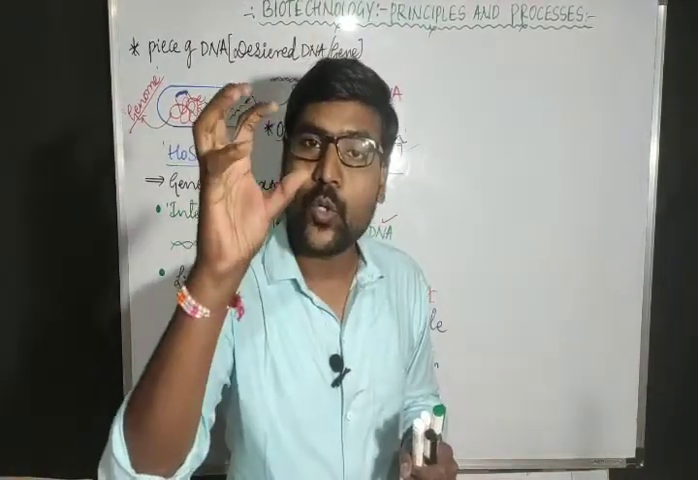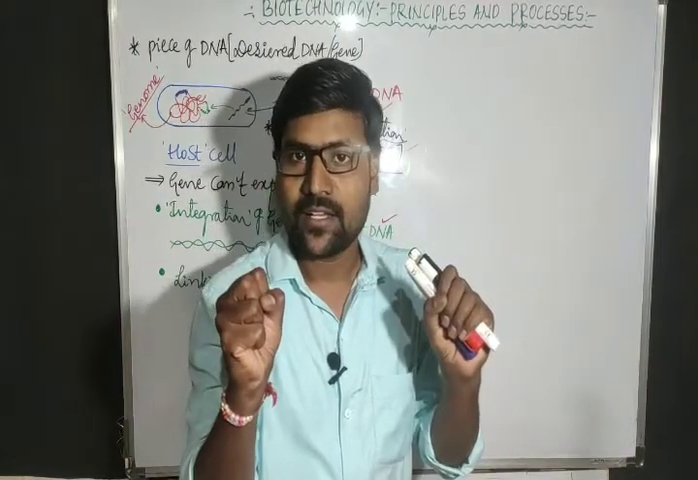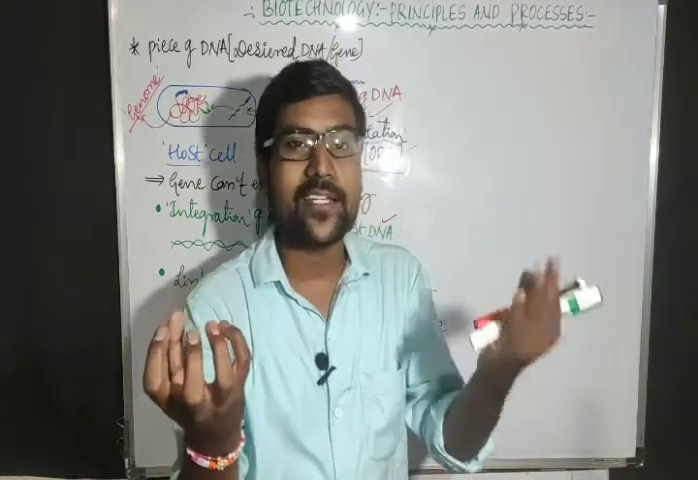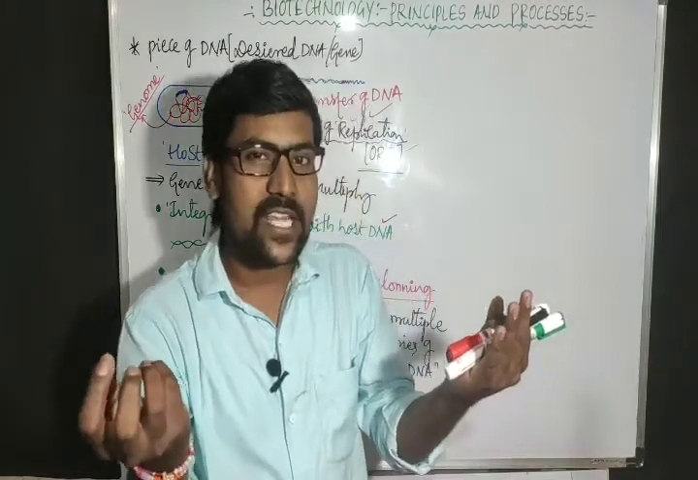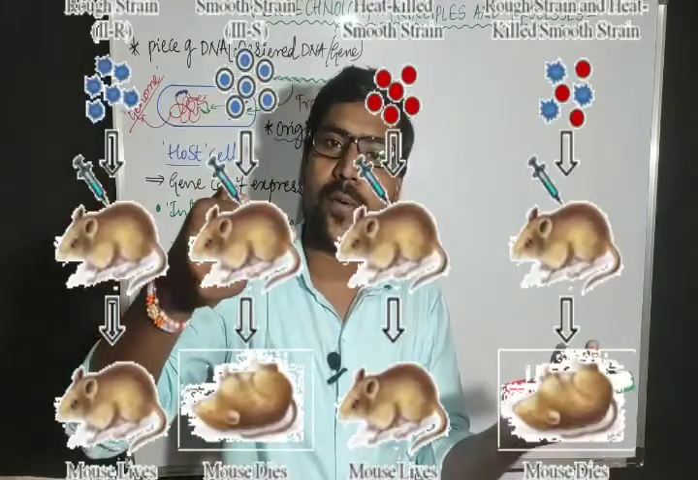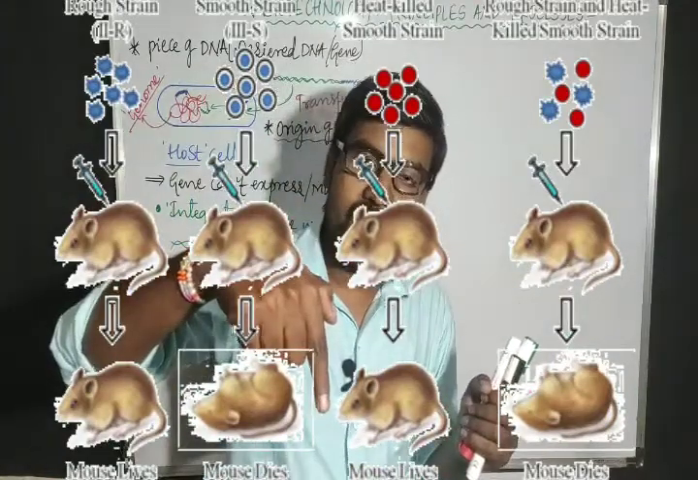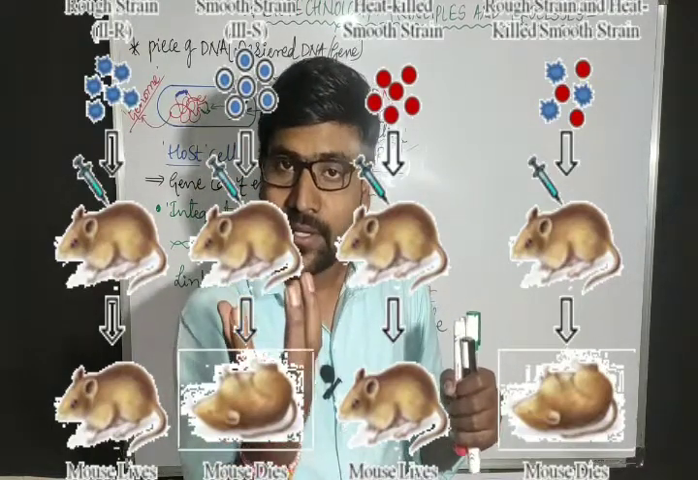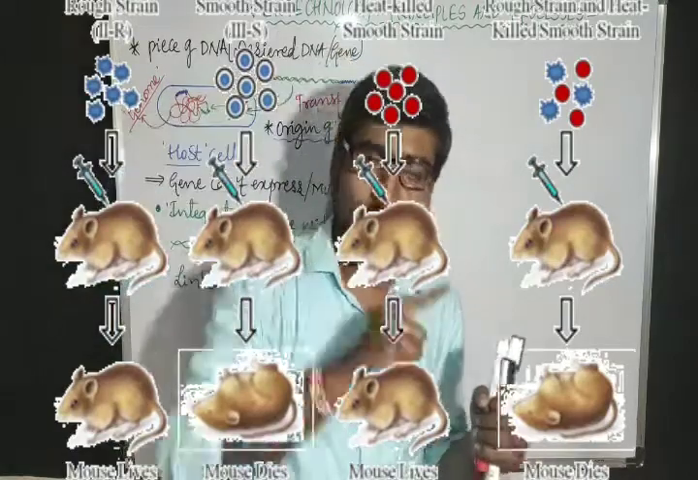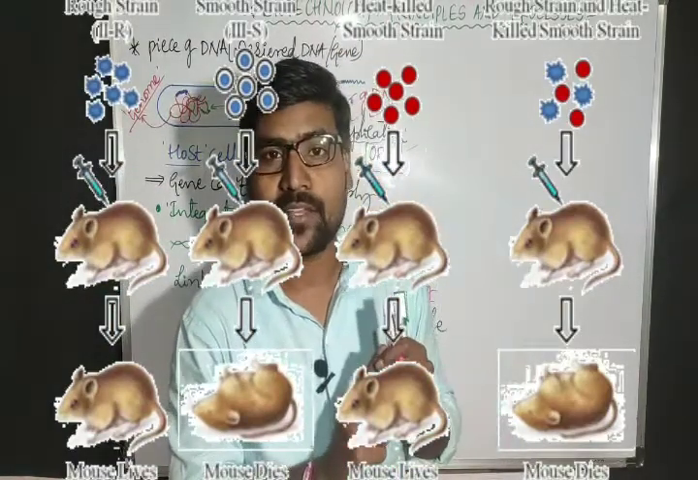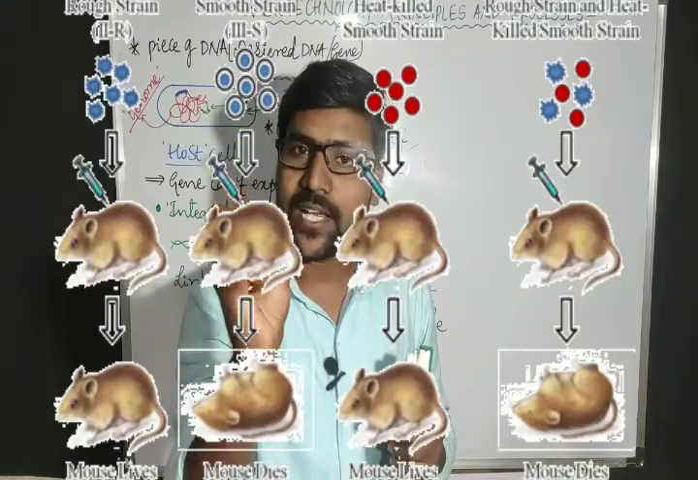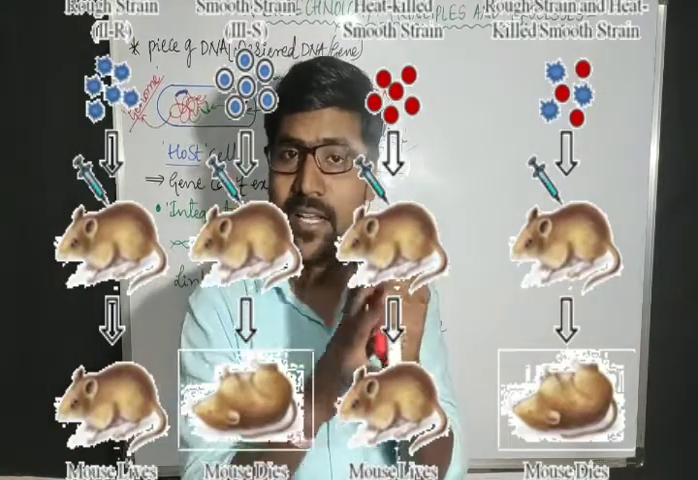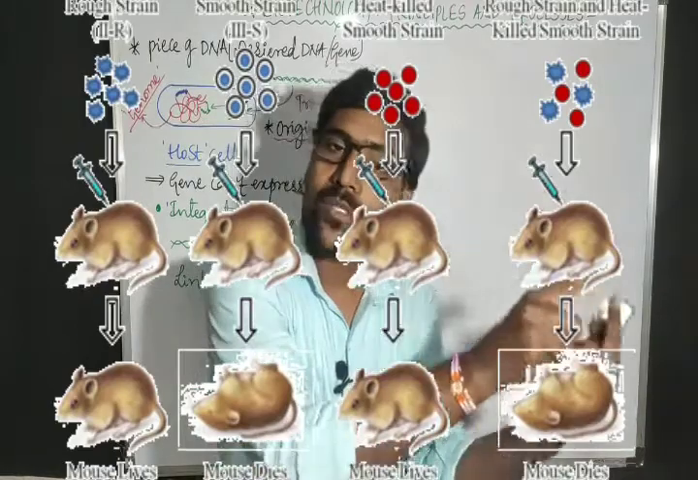Griffith took the S strain and the R strain of pneumonia-causing bacteria. The S strain is virulent, the R strain is non-virulent. First, he injected the S strain into a mouse and it died. He injected the R strain into a mouse and it stayed alive. Next, he took the S strain, heat killed it, and injected it into a mouse, which stayed alive. In the fourth step, he took the heat-killed S strain and mixed it with the R strain. Again the mouse died.